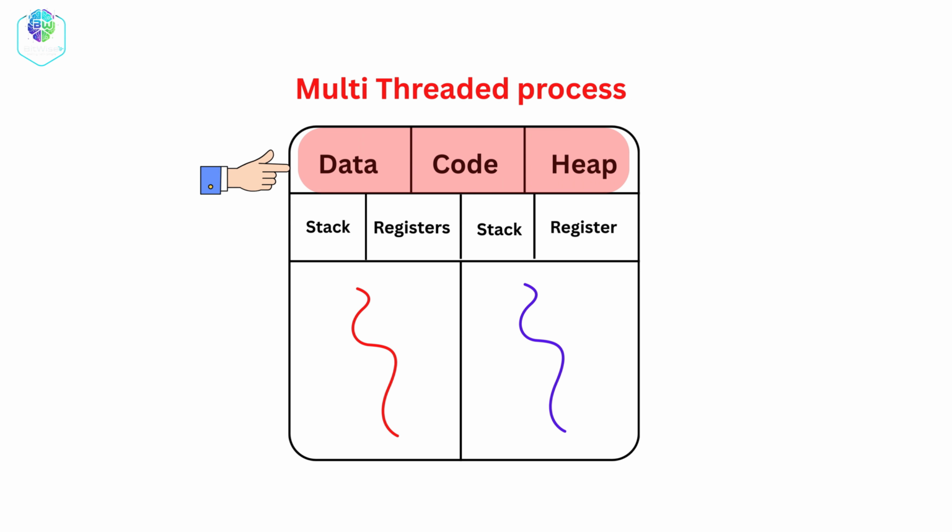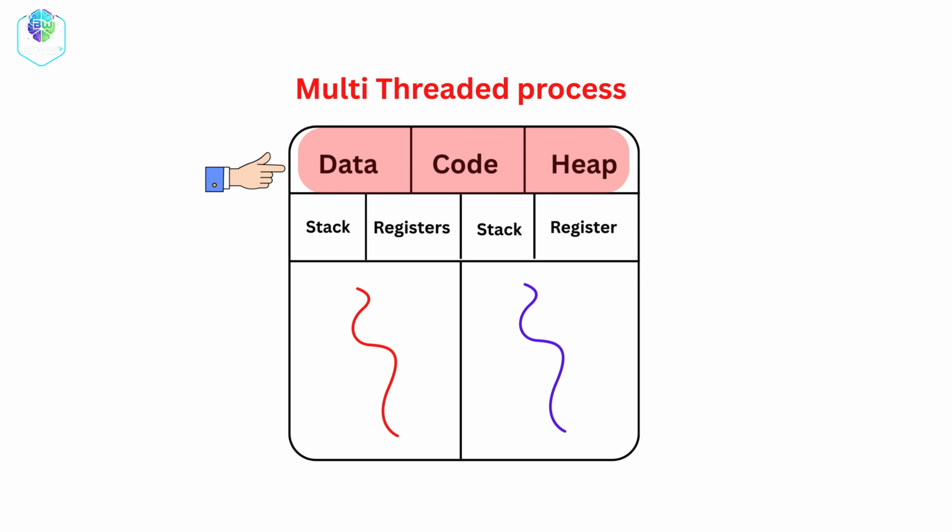Threads share the same memory space. They share the same code, the same data, and the same heap. However, each thread has its own stack and its own registers. Because threads share memory, communication between them is very fast. This makes threads more efficient and better for performance compared to processes.